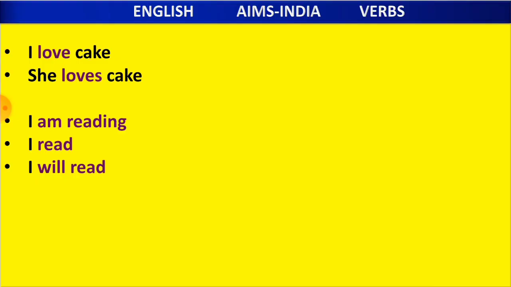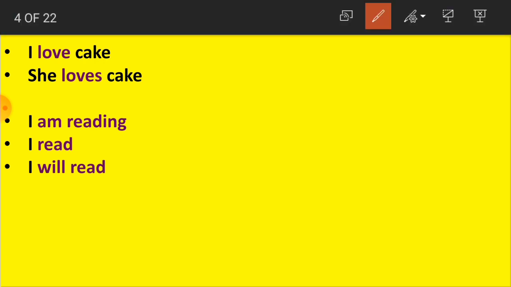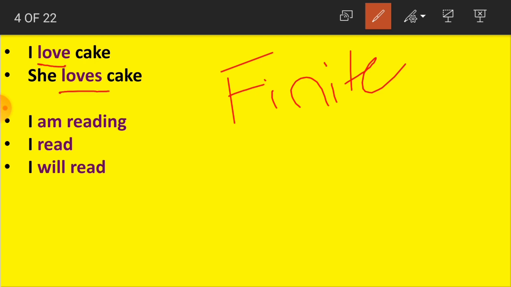How are we going to learn now? See, here is an example of a finite verb. Okay children? I love cakes, the first sentence. The same verb love becomes loves in the second one: she loves cakes.